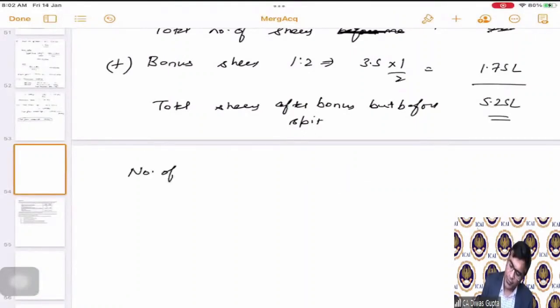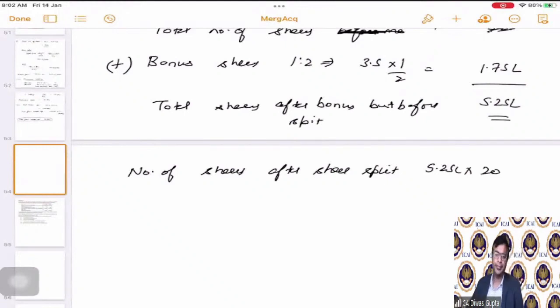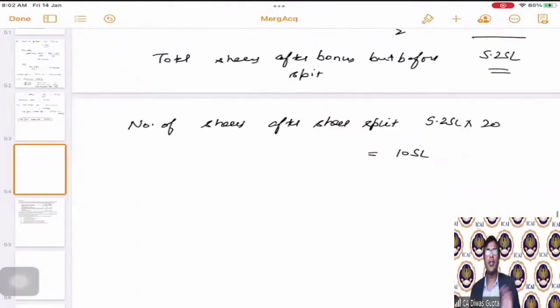So the number of shares after share split is 5.25 lakhs into 20, correct? Because whatever is the existing number of shares, they will multiply it by 20 to arrive at the 5 rupees each fully paid share. This becomes 105 lakhs.